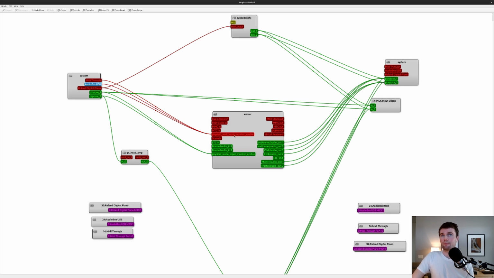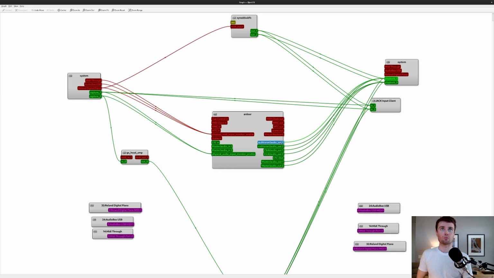Audio box, yeah, both of these would make more sense if I had a MIDI keyboard plugged into the audio box USB via a MIDI cable, but I do not, so I don't know what that's about. The Roland digital piano also has been attached to this input. I don't know what that input is doing, so let's ignore those. Capture 1 and Capture 2 have also gone to a monitor. Okay, these are just monitors for things, so not super interesting there.